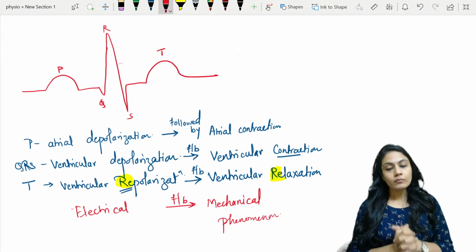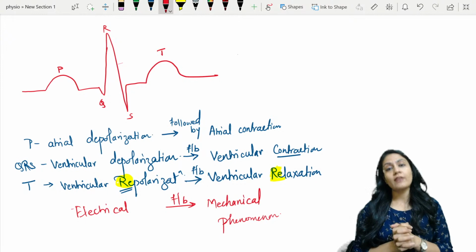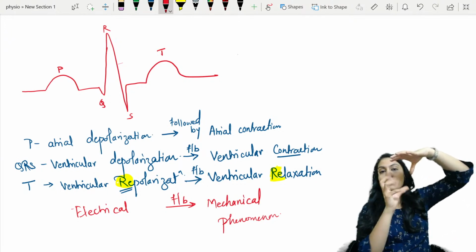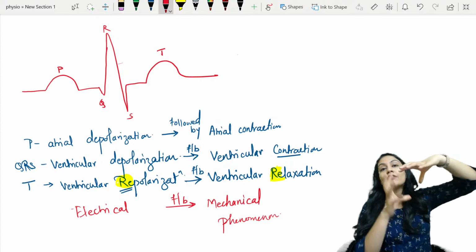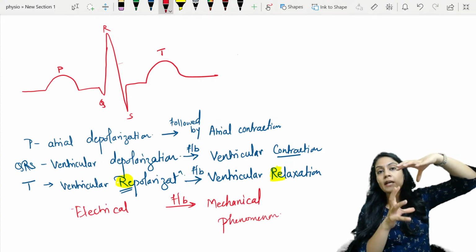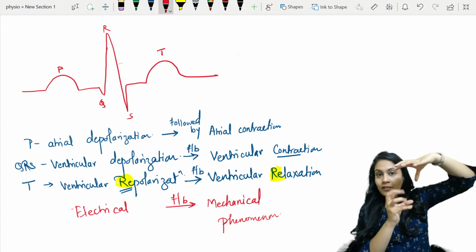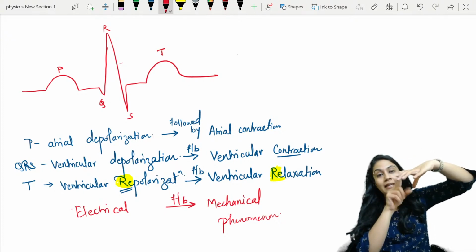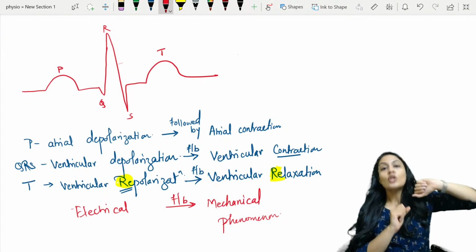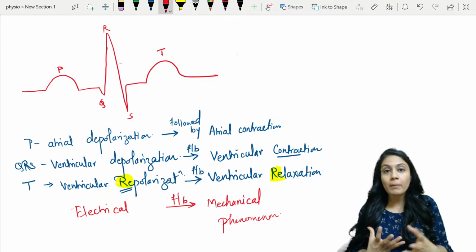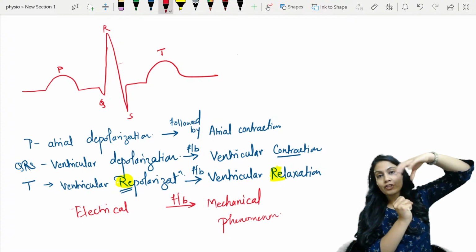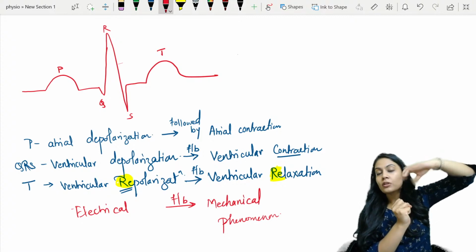And what happens in the atrial relaxation, whenever the atria is relaxing, at the same time the ventricles are contracting and more force is generated in the ventricle, and the tension is decreasing in the atria, right? So what is going to happen? Which one is more powerful? Obviously more powerful will be your ventricular contraction as compared to atrial relaxation, right?